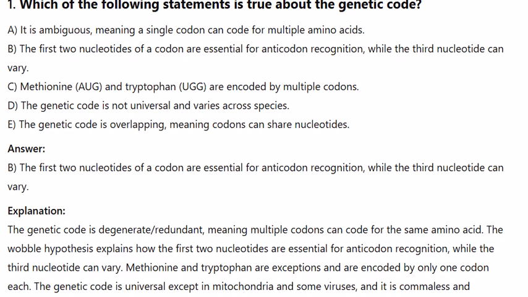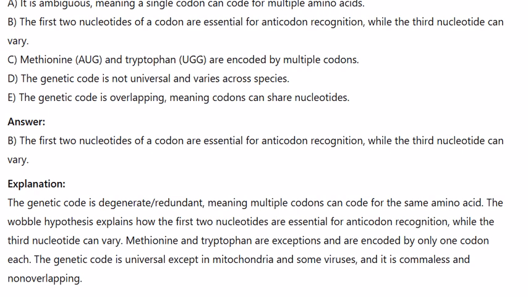Answer: B. The first two nucleotides of a codon are essential for anticodon recognition, while the third nucleotide can vary. Explanation: the genetic code is redundant, meaning multiple codons can code for the same amino acid. The Wobble hypothesis explains how the first two nucleotides are essential for anticodon recognition, while the third nucleotide can vary. Methionine and tryptophan are exceptions and are encoded by only one codon each. The genetic code is universal except in mitochondria and some viruses, and it is comma-less and non-overlapping.